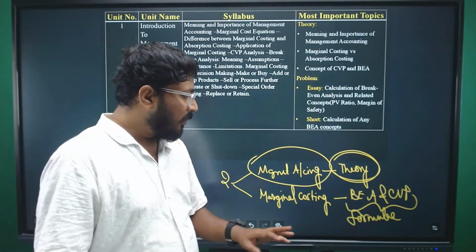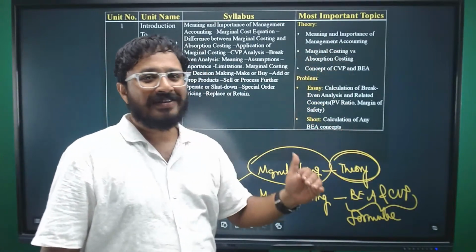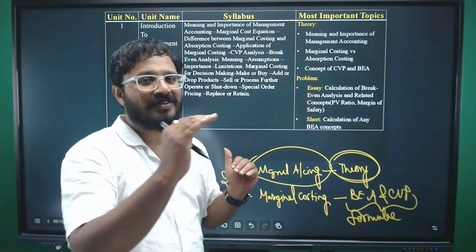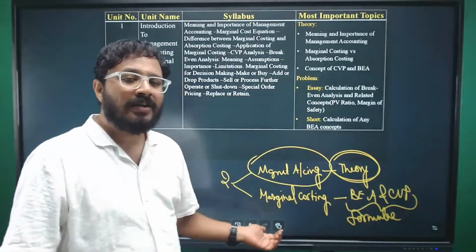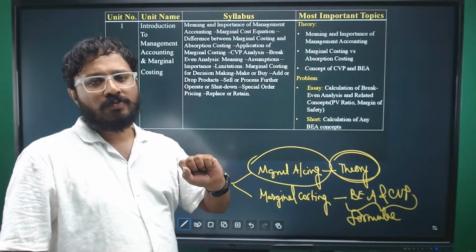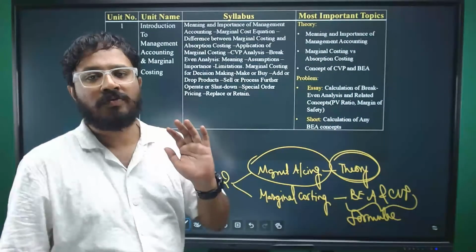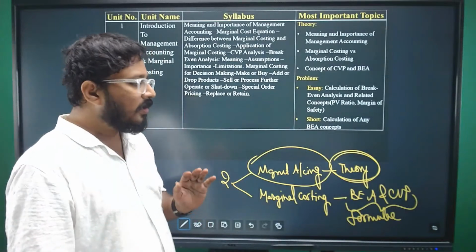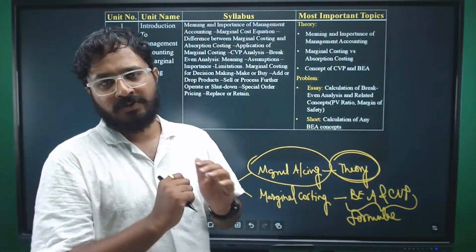Apply the formula and get the answers. That's it. In theory we have to write a lot, we all know that. You need to memorize the side headings and then fill up the side headings. It will take time. But if you're good with the formulas, you can directly attempt the marginal costing questions. Information will be provided, mostly direct. Sometimes it will be indirect. Based on the formulas, you can find out the missing information, substitute it in the formulas, and you'll get the answers.